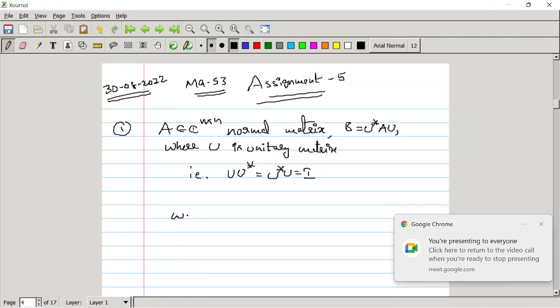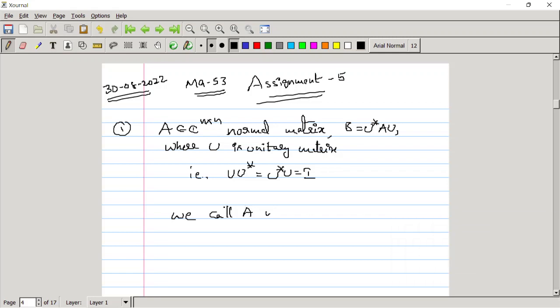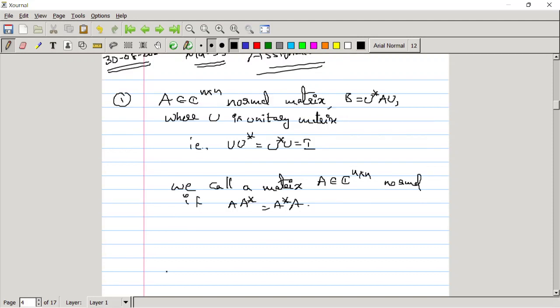We call a matrix A belongs to C n cross n normal if A into A star equal to A star into A. Here it is given that A is normal, so we have this property. The first option is B is normal. We have to check with this or not.